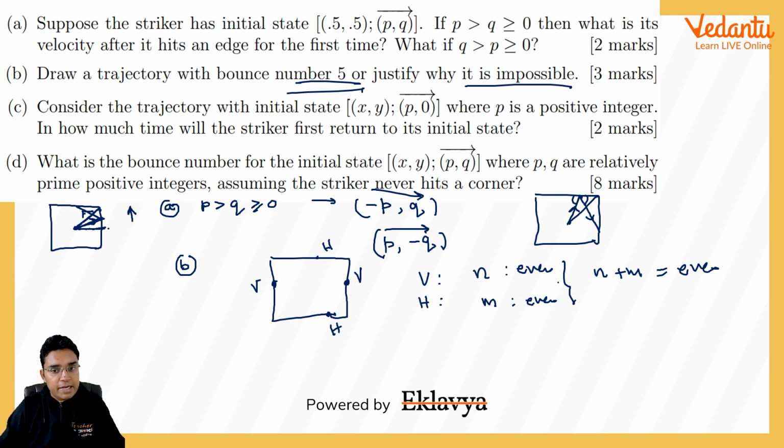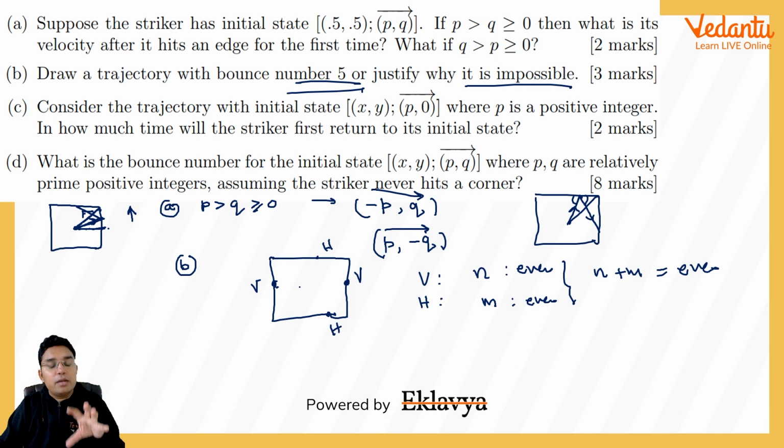Why did I say even? Please understand, just to preserve x velocity. Whenever this striker is hit by this vertical wall, its x component of velocity will take a negative sign. Now to make it go once again to the other side, one more hit is required from the other vertical wall. Then only it will have the same x component which it was having in the beginning.